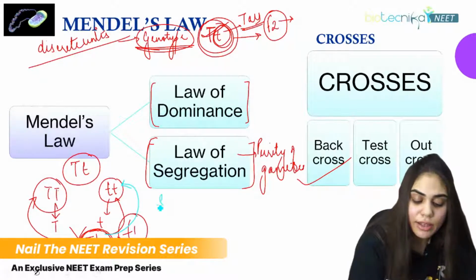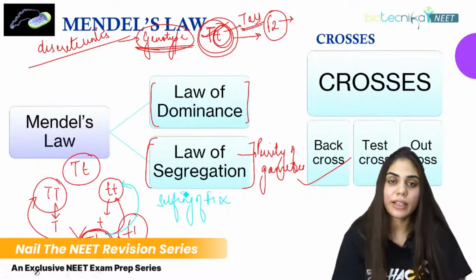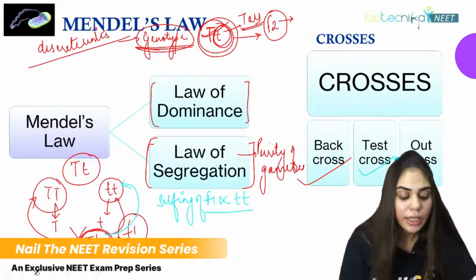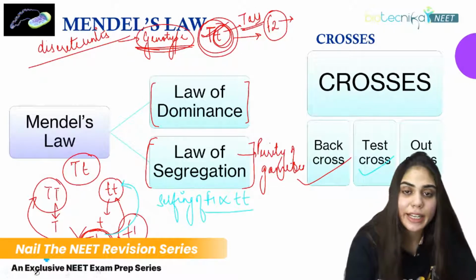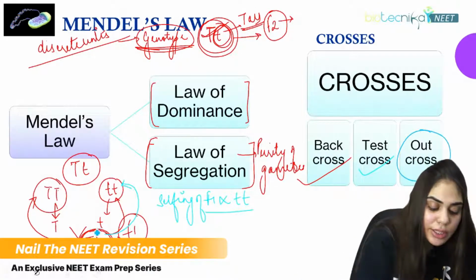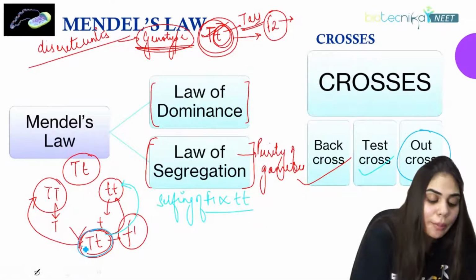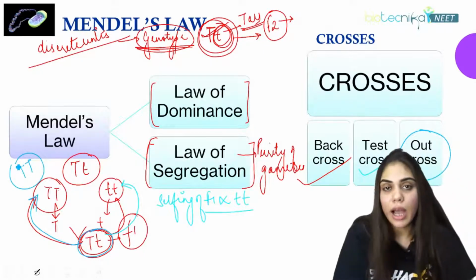That means crossing of an F1 with the recessive character. What is the recessive character here? Small t. Similarly, if we do it with the dominant character, that is parent 1, capital T, it is called an outcross.